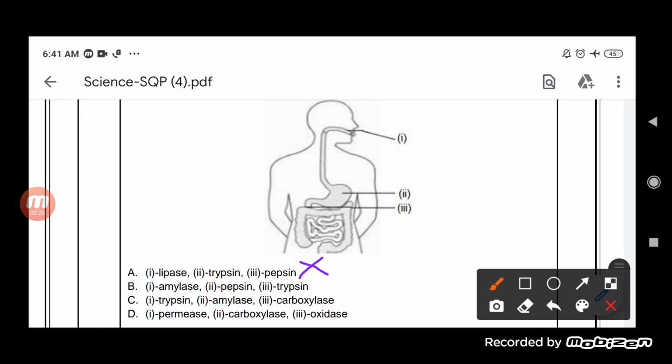Yes, that is correct. Pepsin is also correct, and trypsin. So the second one is correct, student. Third one, trypsin, amylase and carboxylase. Carboxylase is not that enzyme, and trypsin is also a wrong answer here, so the third one is also wrong. And the fourth one is permease, carboxylase and oxidase. These are all enzymes, but they are not released into the mouth. So that's why this is also a wrong answer. So the answer will be B. B will be the correct option: amylase, pepsin and trypsin.